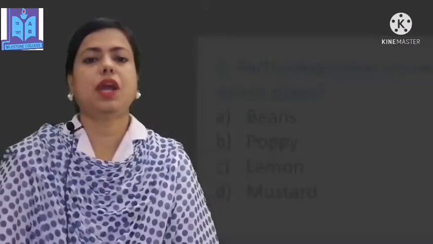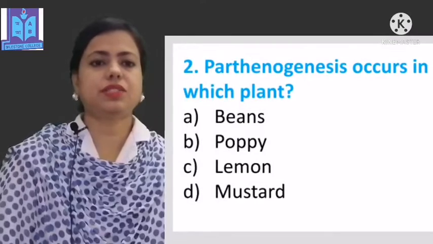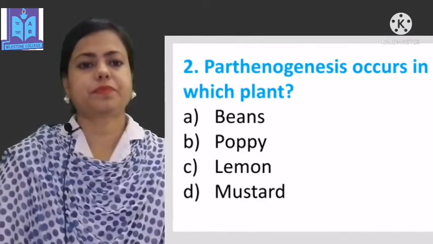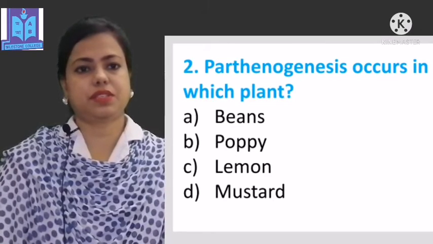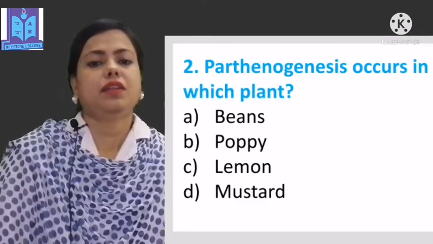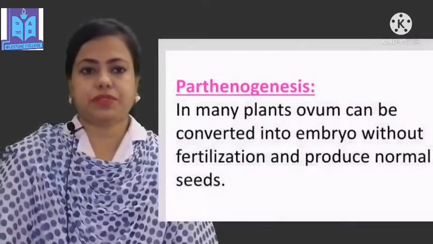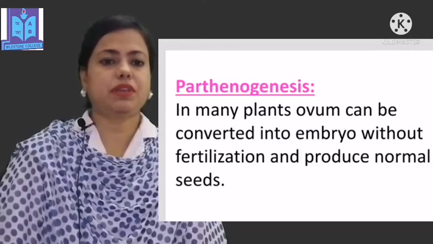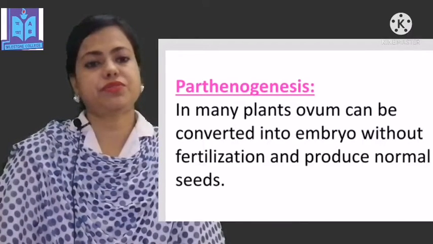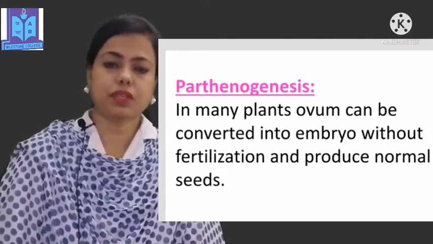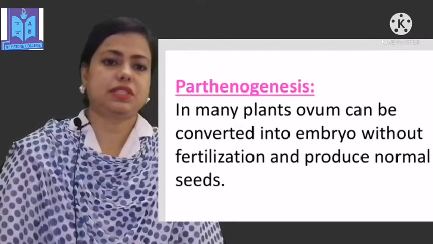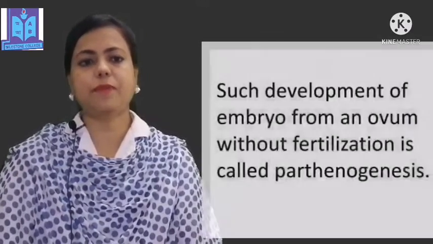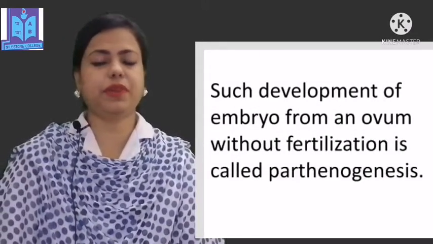Question number 2. Parthenogenesis occurs in which plant? The options are beans, poppy, lemon and mustard. Dear students, you have already learned about parthenogenesis. In many plants, the ovum can be converted into an embryo without fertilization and produce normal seeds. Such development of an embryo from an ovum without fertilization is called parthenogenesis.